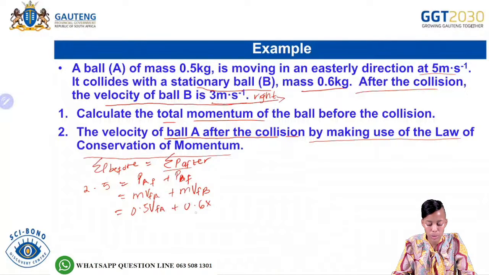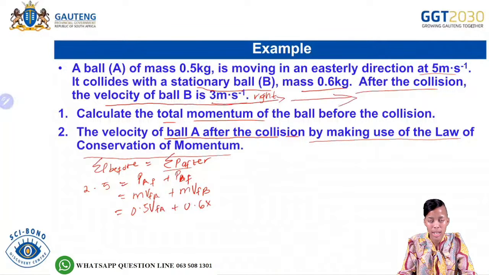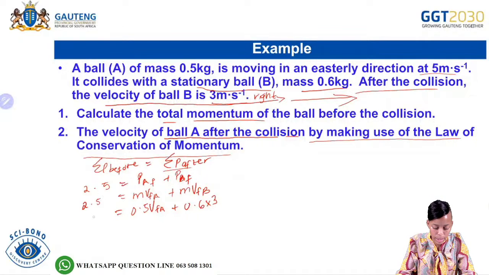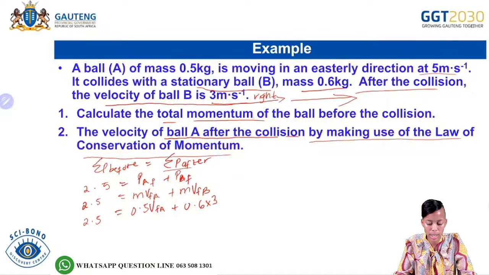If it's to the right, whatever velocity or answer we get, we take that as positive. So it's 0,6 multiplied by the final velocity, which is 3. On the left hand side we have 2,5, coming from the total momentum of the balls before the collision.